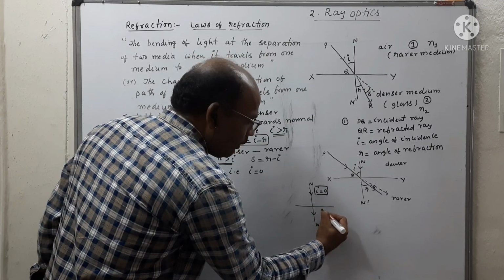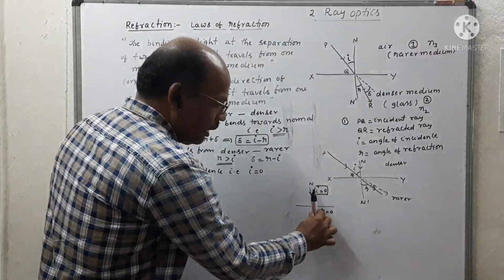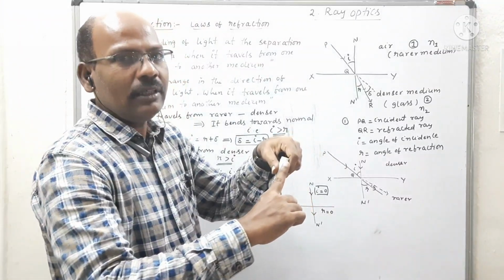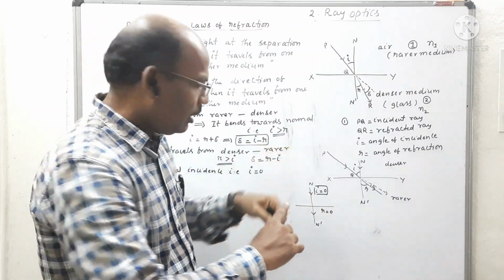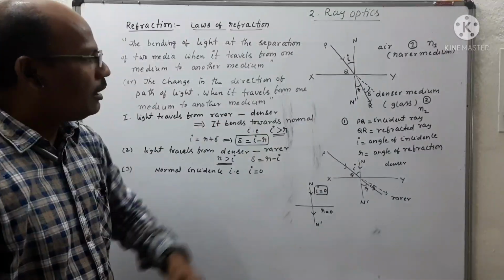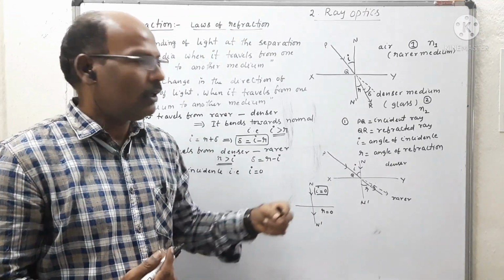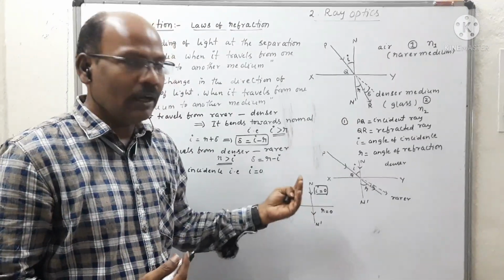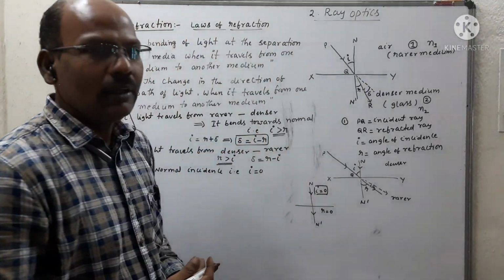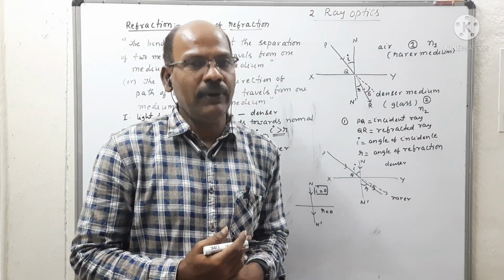Now what about the angle of refraction? This is also equal to 0. Why? Because the refracted ray and the normal lie on the same line. Then we can say that R is equal to 0. So these are the three types of propagation of light waves from one medium to another, including normal incidence. Based on these three we can explain the laws of refraction.